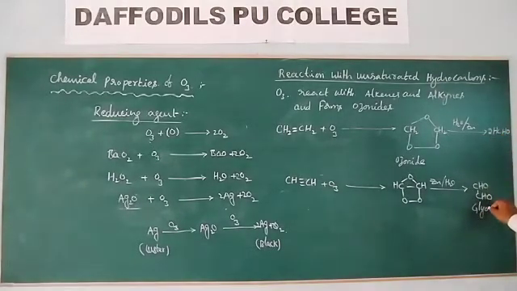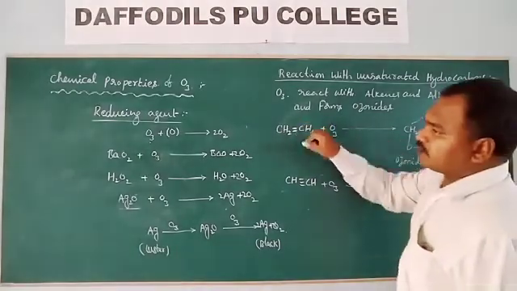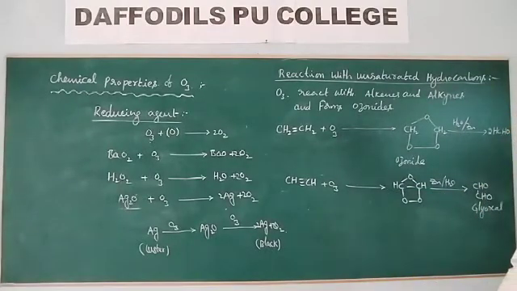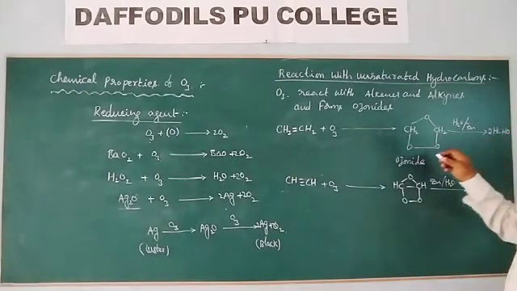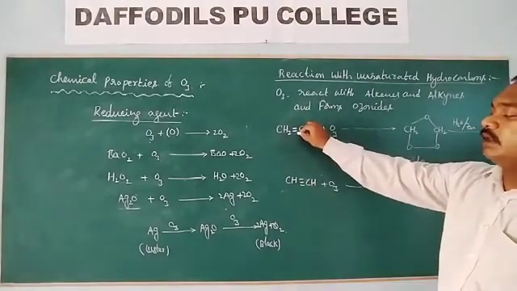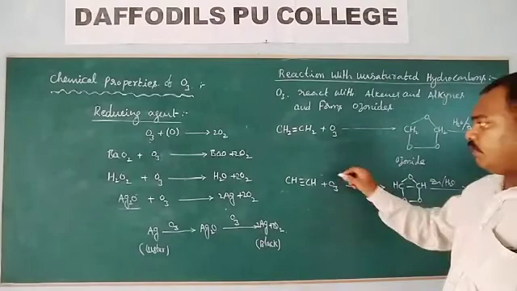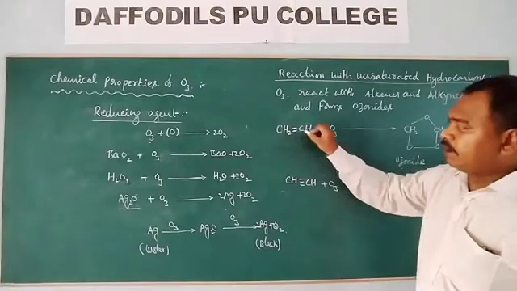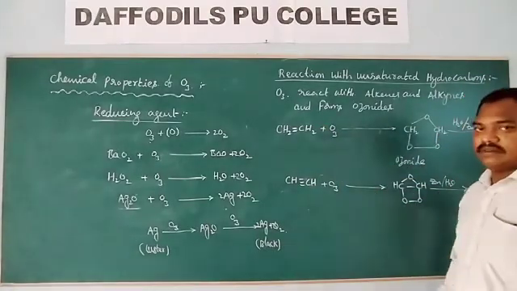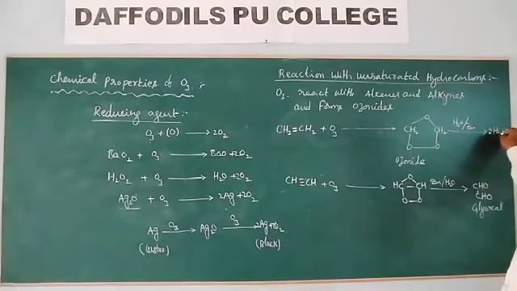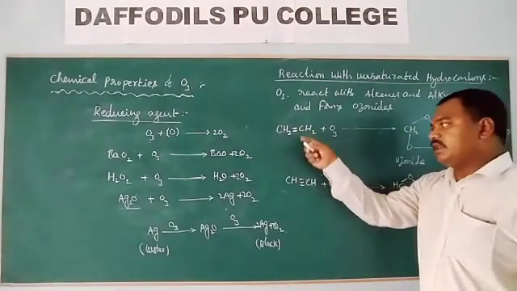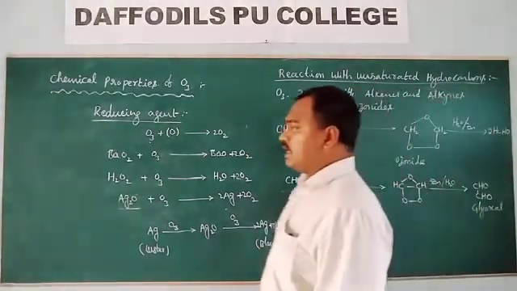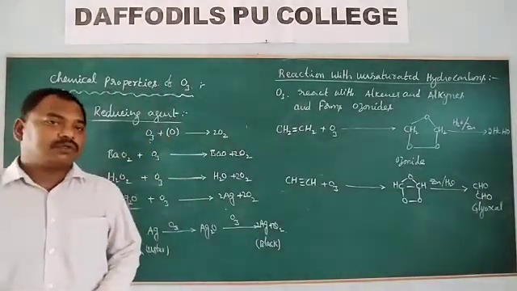Based on these products, the position of unsaturation in the hydrocarbon chain is identified. So O3 is used for the identification of unsaturation in the hydrocarbon chain. Wherever you get this ozonide structure, at that place either a double bond or a triple bond is present. So based on the products, they will find out where the unsaturation is present in the hydrocarbon chain. So these are the chemical properties of ozone.